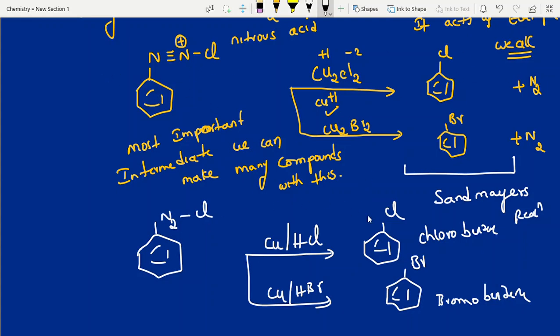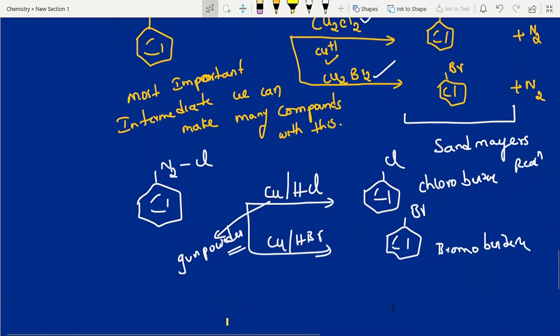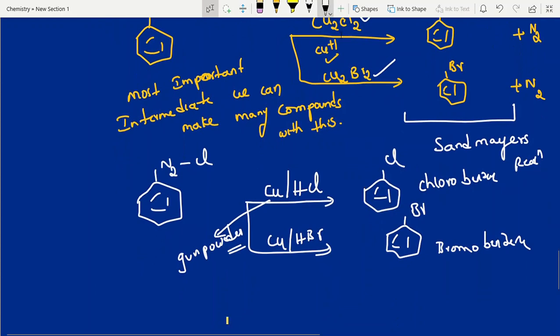Here what I am trying to say: the reactant and product are the same. What is the difference? The reagent is different. In Sandmeyer's reaction, copper is in +1 oxidation state. But here, copper powder is in 0 oxidation state. You get chlorobenzene, bromobenzene. This reaction we call Gattermann's reaction. Most students get confused here only. So Gattermann reaction, let me write it here.